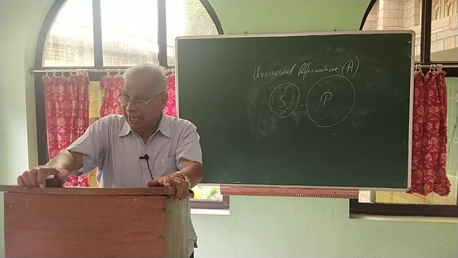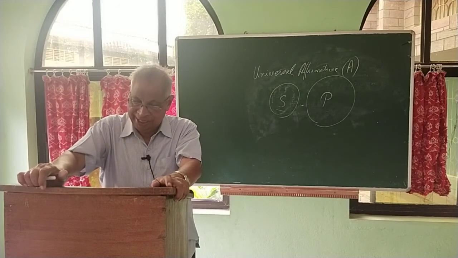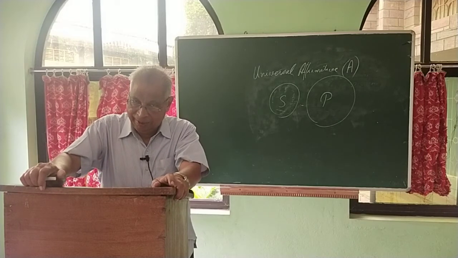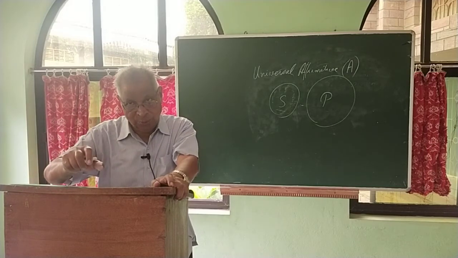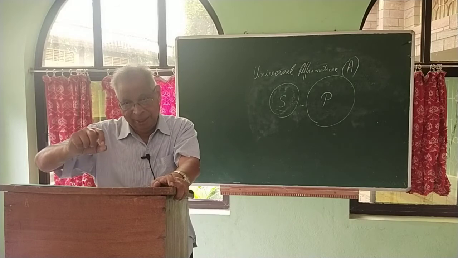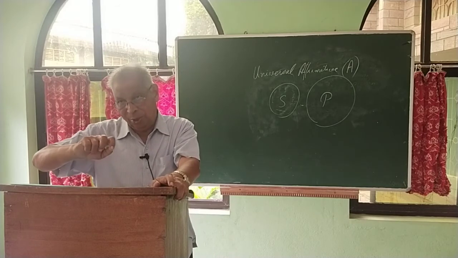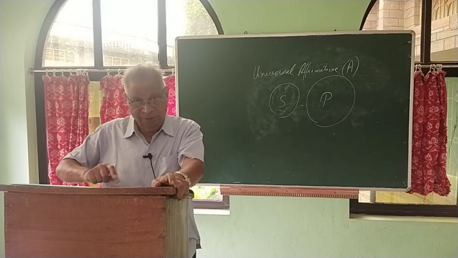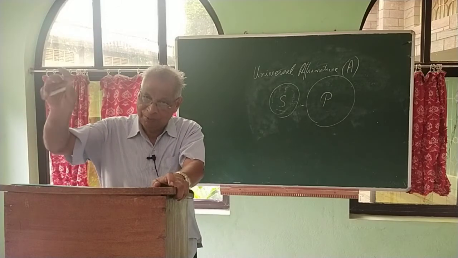Therefore, any other sentences, if they are there, make sure that they can be changed, reduced, or transformed into any one of the four. If we cannot change, we cannot use them for logic.